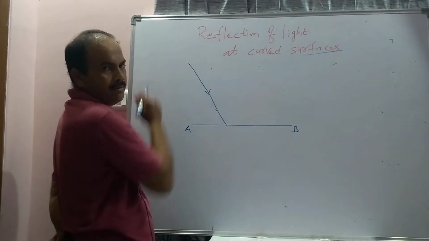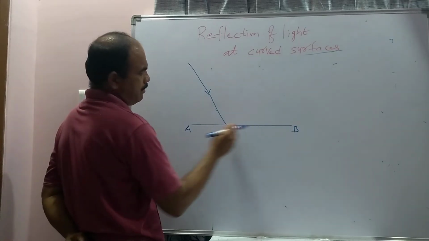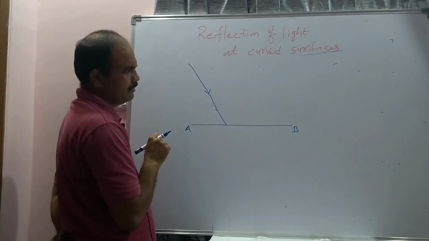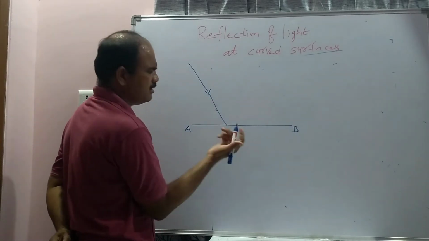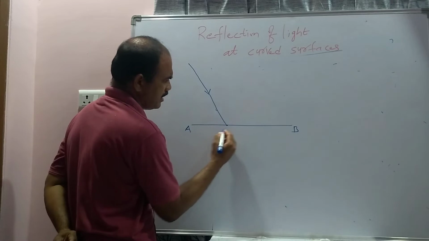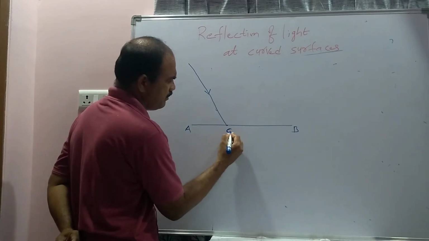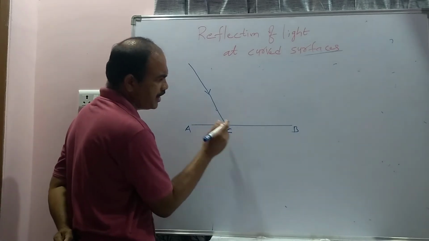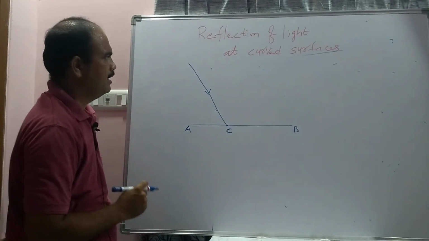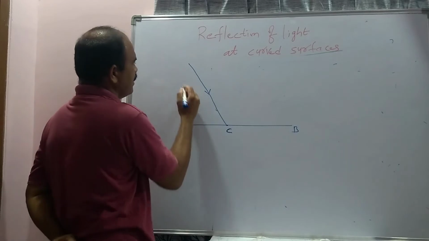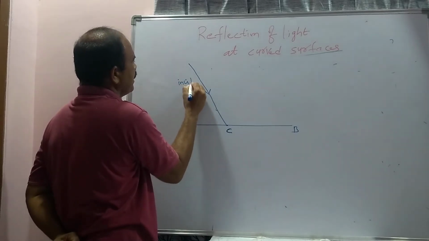This light ray is coming from somewhere and strikes the surface at a point, which is considered C. Now this C will be called the point of incidence. And now this light ray will be called the incident ray.